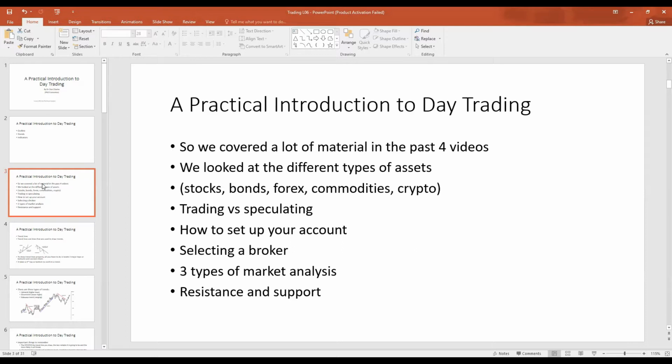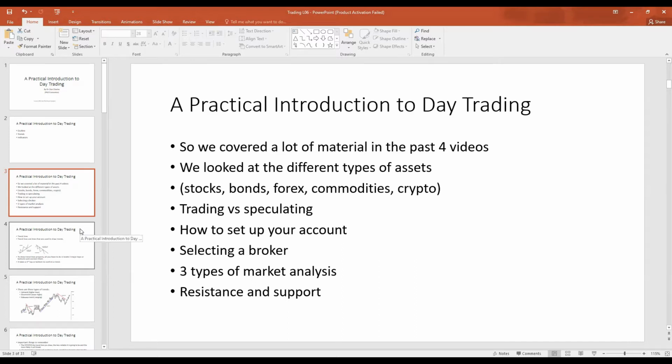We explored how to install the software on your computer. We explored how to select a broker. We looked at 3 different types of market analysis: technical analysis, fundamental analysis, and top-down analysis. And in the previous video, we looked at resistance and support.